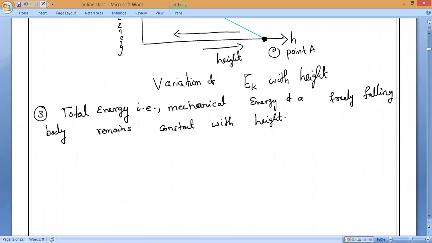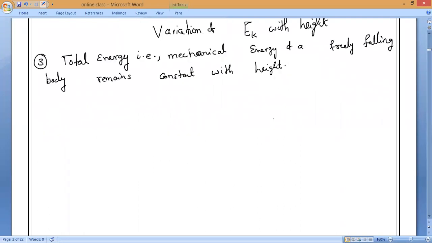Clear? So how will the graph come? Whatever the height and whatever the place, mechanical energy remains constant. Is it yes or no? That is what you have to remember. If you take total energy E, that is only mechanical energy.